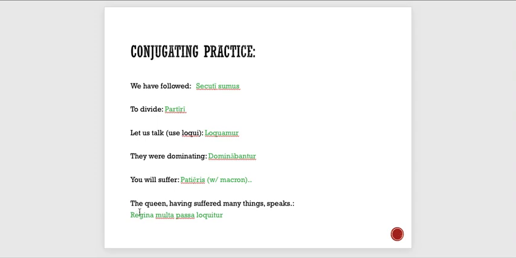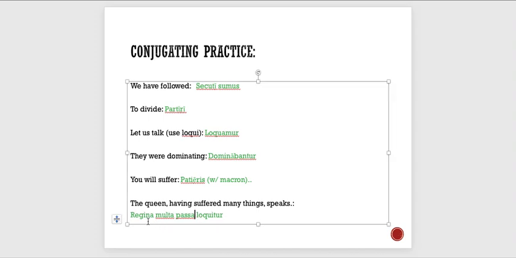So we can actually say the queen, having suffered many things, making sure that queen and passa agree, because passa is an adjectival verb, a participle. Having suffered many things, we say it like this, right? And we can actually do that.